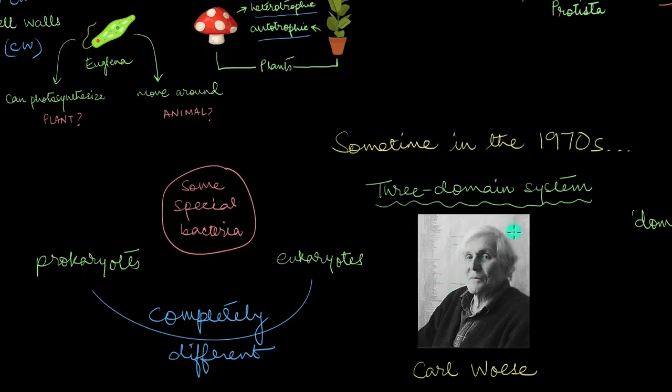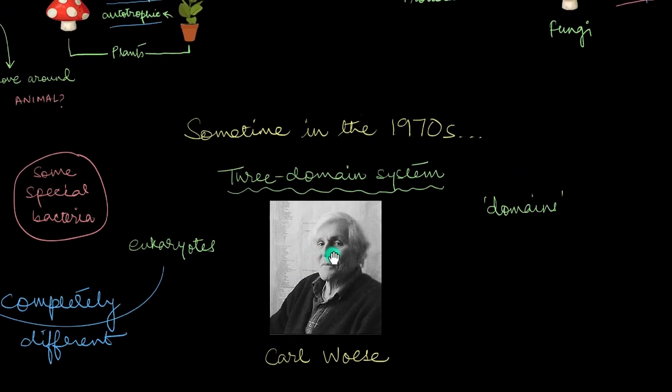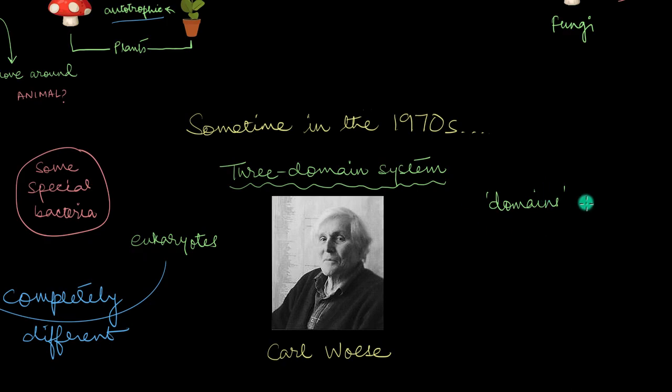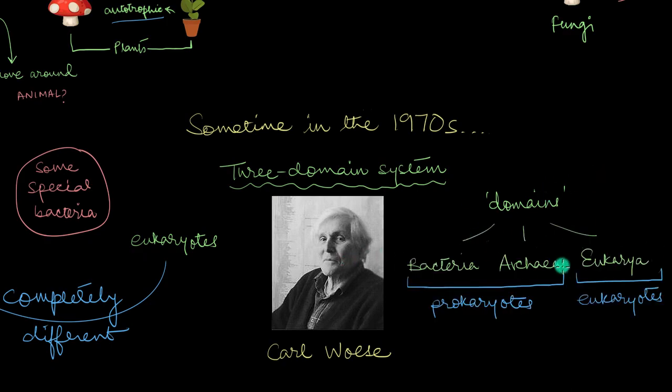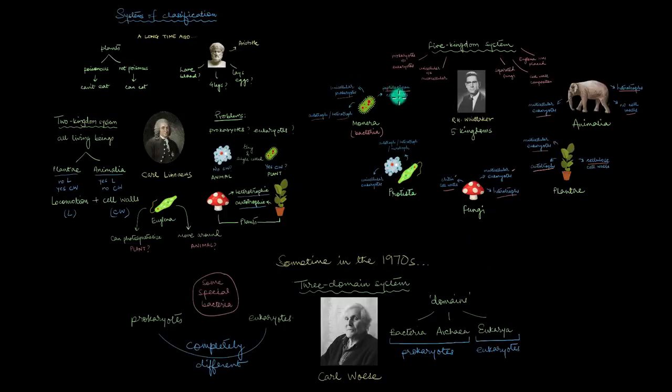He developed a new system where he introduced something called domains, which was a rank that was higher than kingdoms. He then divided all living beings into three main domains: bacteria, archaea, and eukarya. Now, eukarya had all of the eukaryotes present in it, like every living organism with a nucleus in its cell went in eukarya. Meanwhile, bacteria and archaea were the two domains that had all the prokaryotes in them. So you see, not all Monerans are the same, and that's the thing about classification.